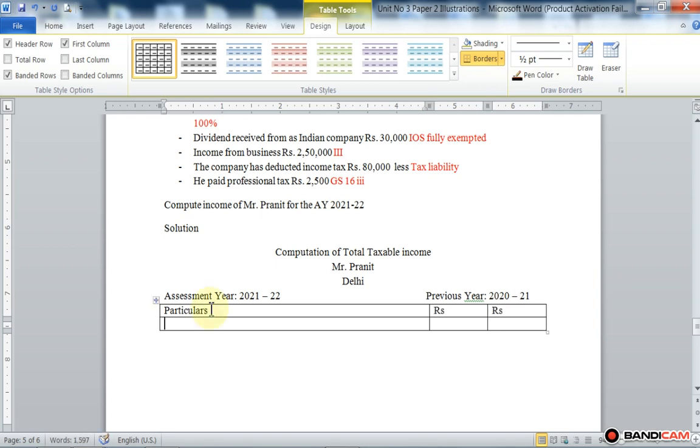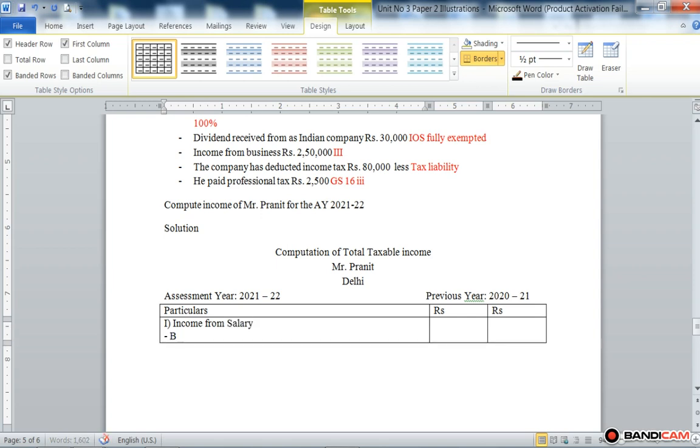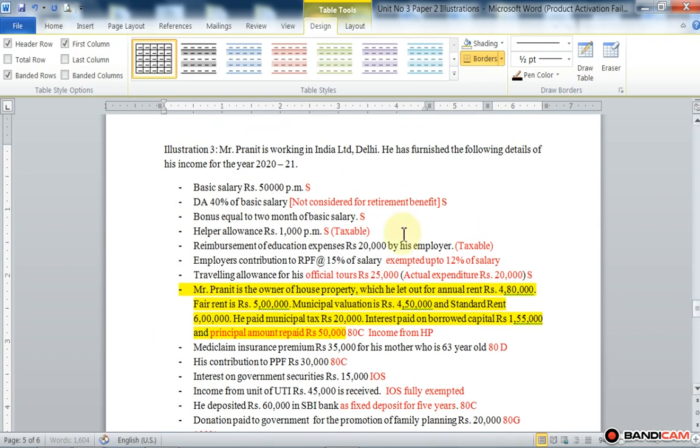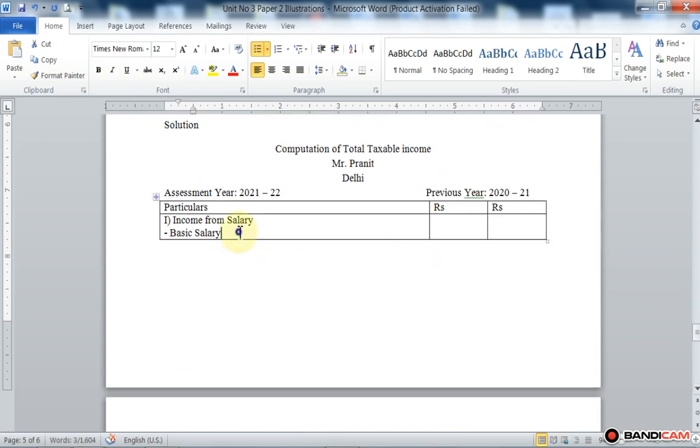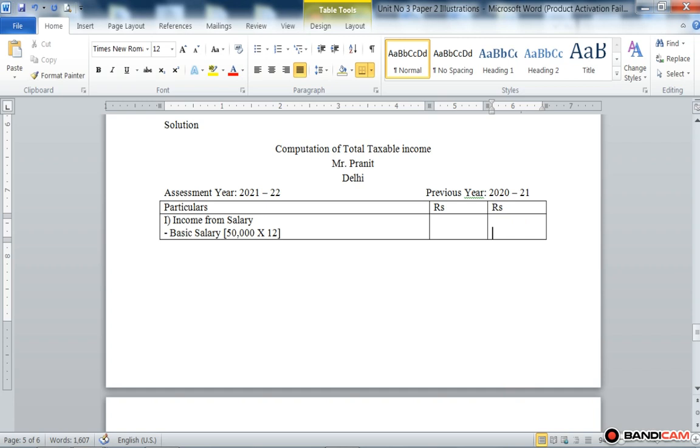Rupees. Here the first head of income is income from salary. So income from salary: first, basic salary, which is given in the illustration, that is 50,000 basic salary per month. Pranit received a 50,000 salary per month. So 50,000 multiplied by 12, which is equal to, in the outer column, the figure of rupees 6 lakh.